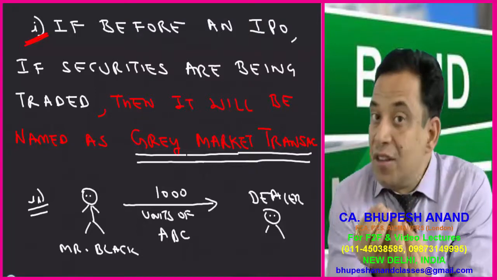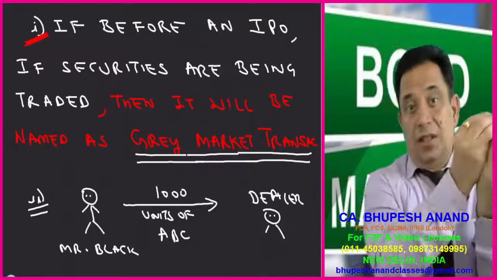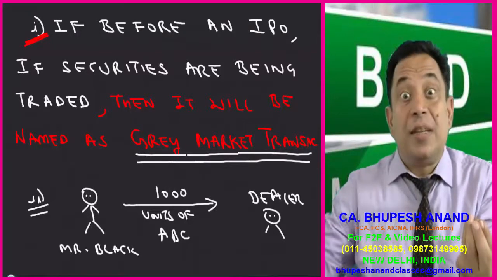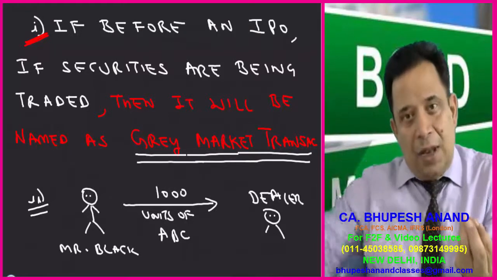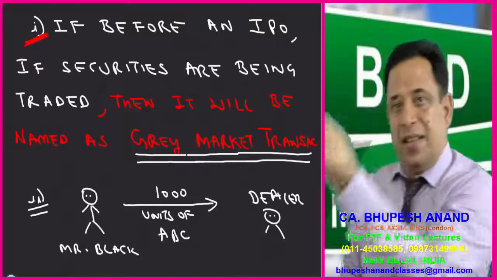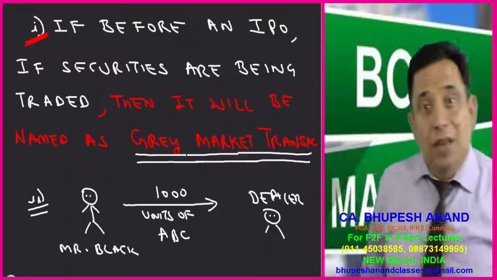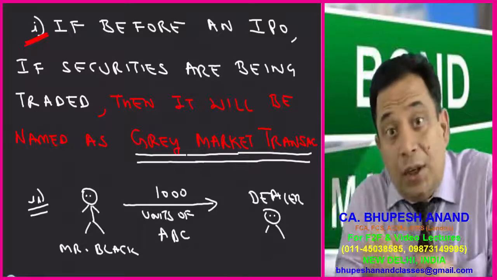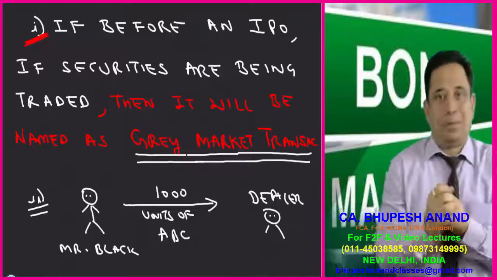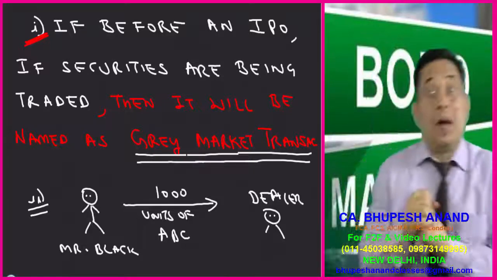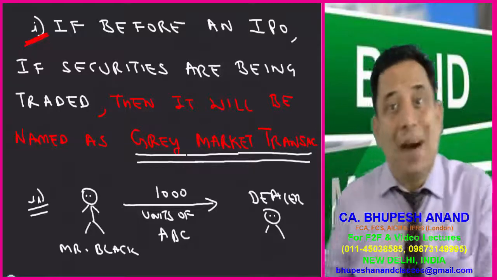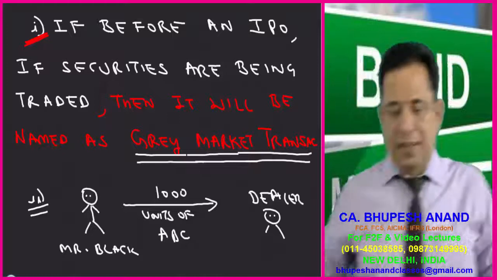Now this difference of $30, this person, Mr. Black, can sell those fixed income securities after the IPO at 100, and he has purchased at 70, so the difference is 30. So this $30 difference can be enjoyed by this investor who is named as Mr. Black. Now, this is also named as black market, gray market, or dabba transaction. So just write down, I have given the example also.